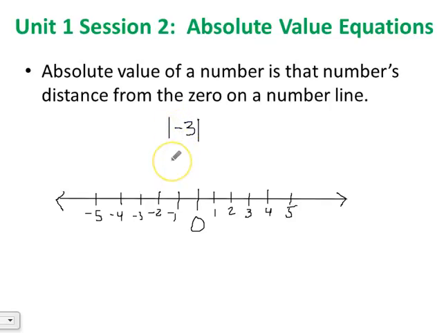Let's find -3. -3 is right here. What is the distance between -3 and 0 on the number line? The distance is 1, 2, 3. So the absolute value of -3 would be 3, because it's 3 units away from the 0.